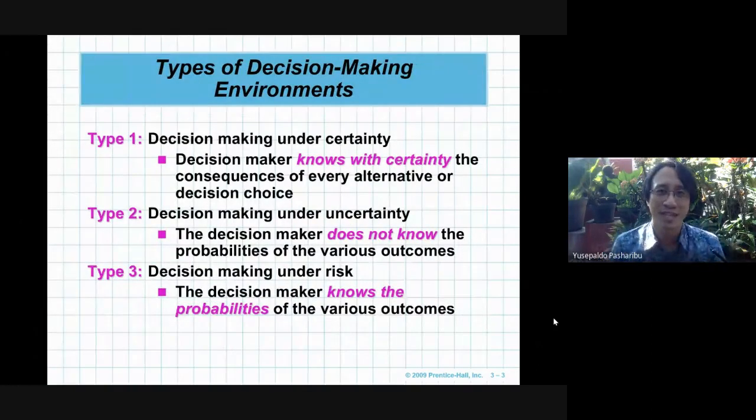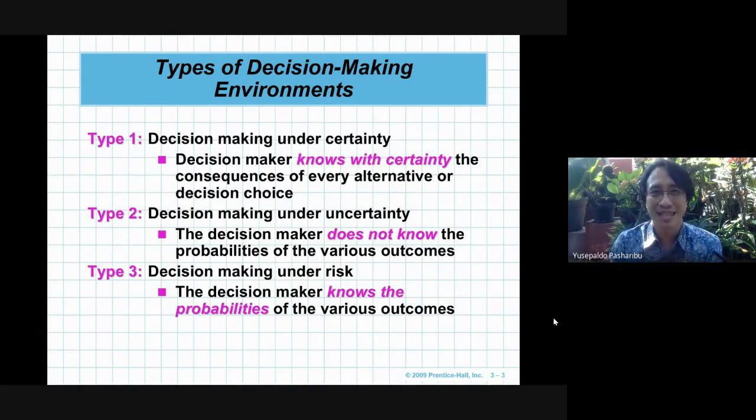So we already discussed the types of decision-making environments. There are three environments: under certainty, under uncertainty, and under risk. In this video tutorial, we will discuss the third type of decision-making environment, that is decision-making under risk.